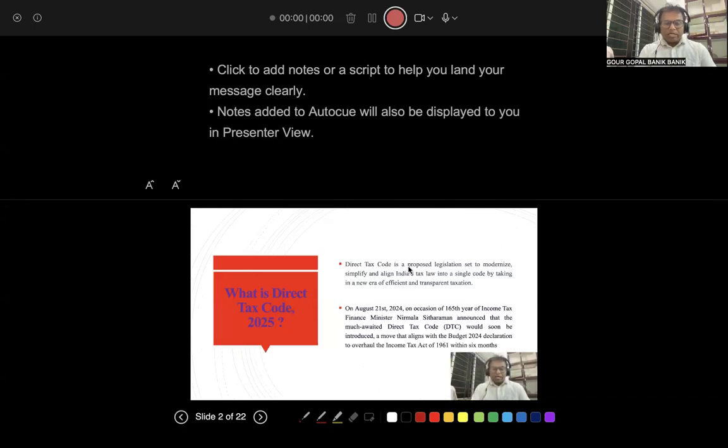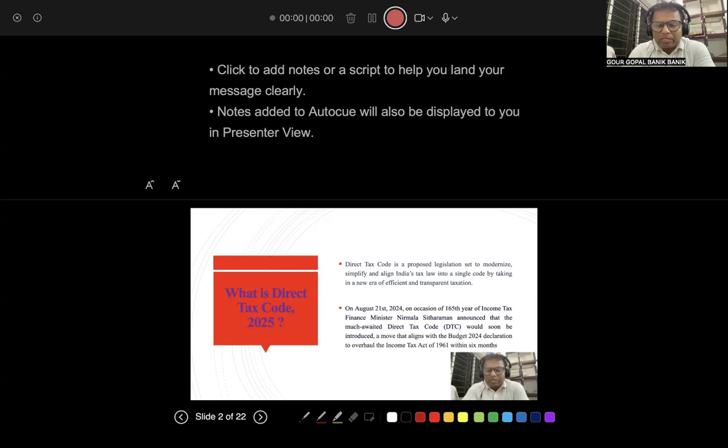Point number one, what is DTC 2025? What is the Direct Tax Code? The Direct Tax Code is a proposed legislation set to modernize, simplify, and align India's tax laws into a single code, ushering in a new era of efficient and transparent taxation.